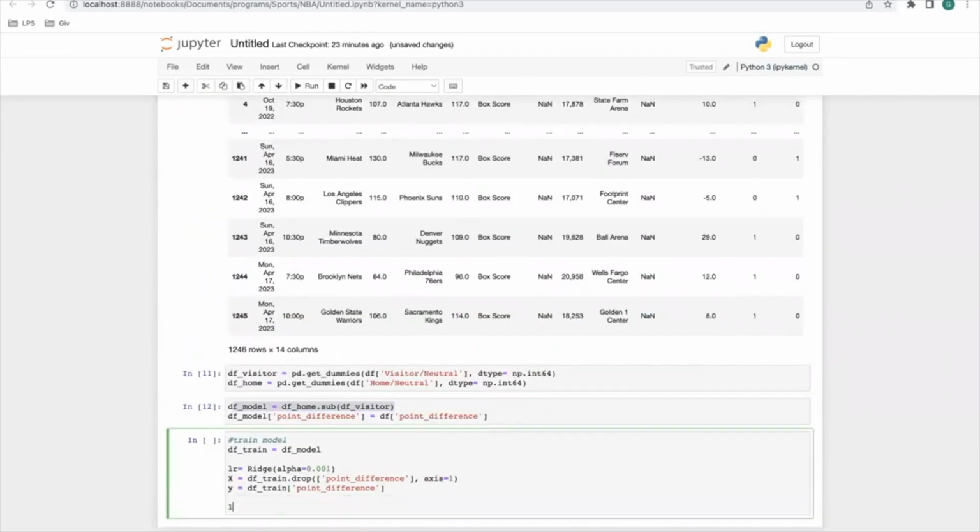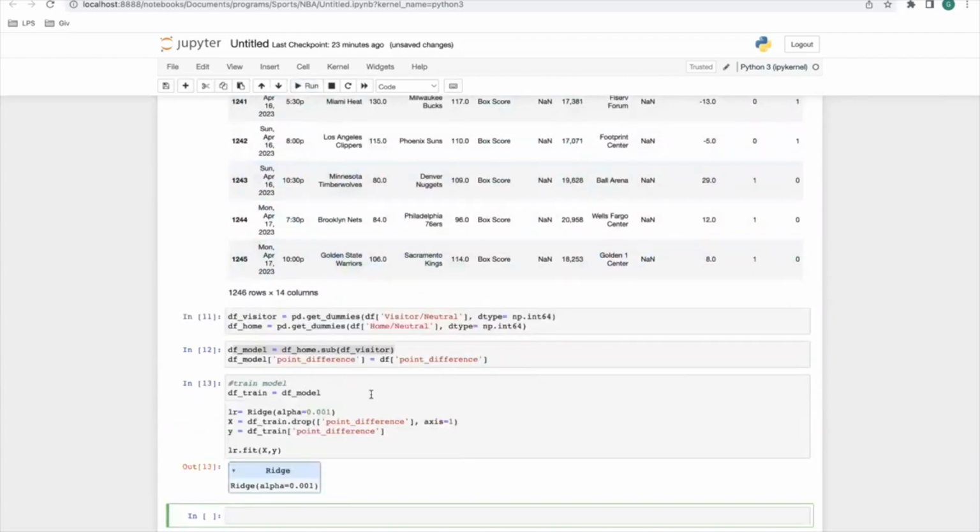And now for the model, we have to fit the X and Y values into the model. So X, Y, let's run that. And good, the ridge value is good. So now let's do a rating.